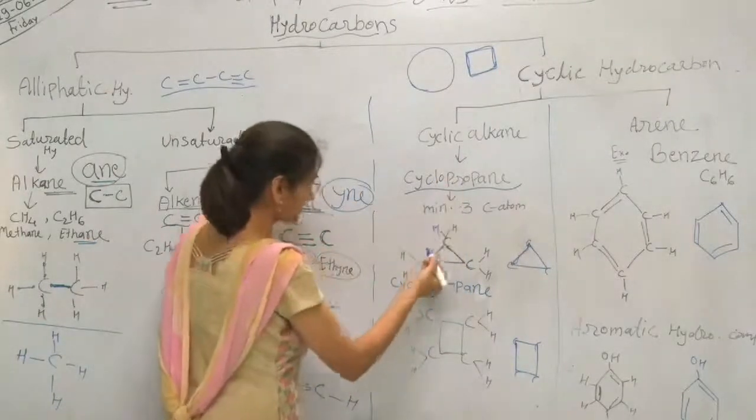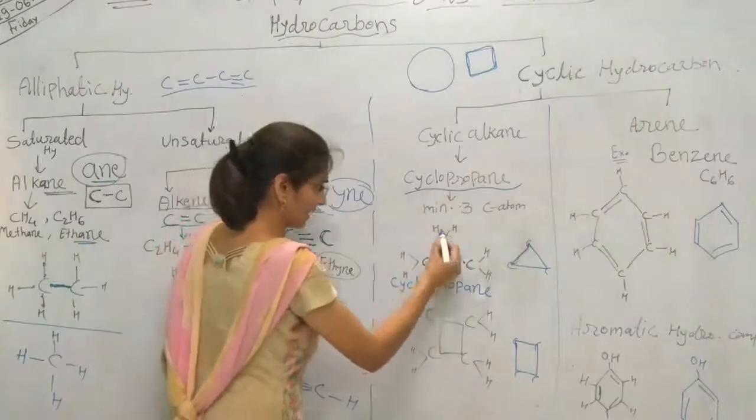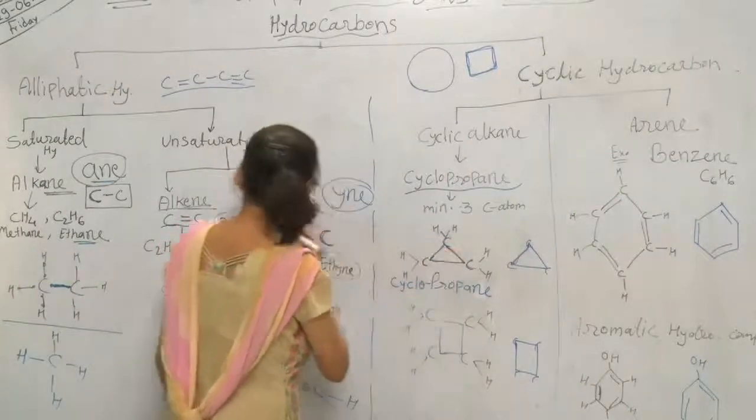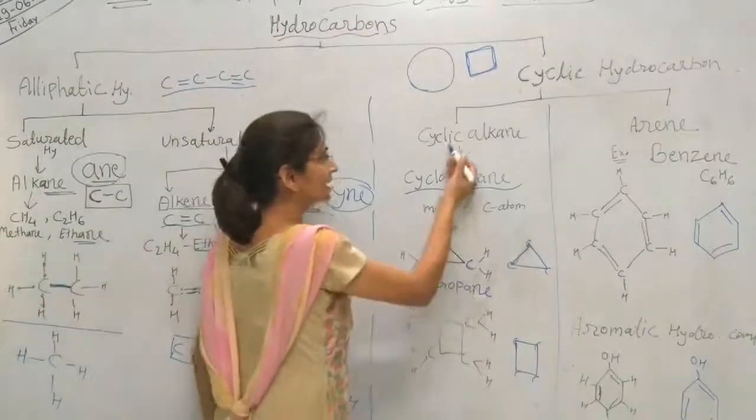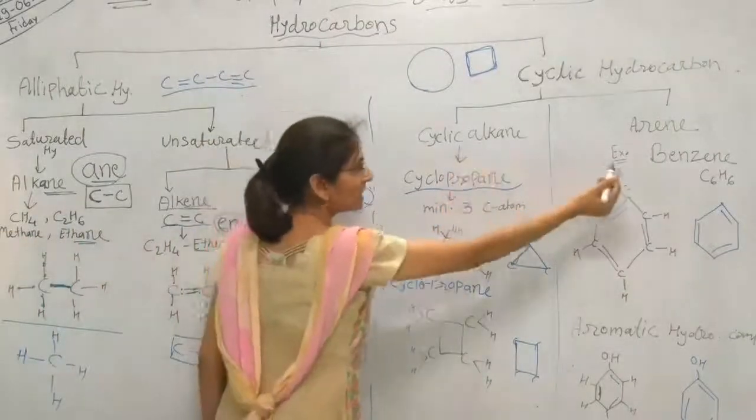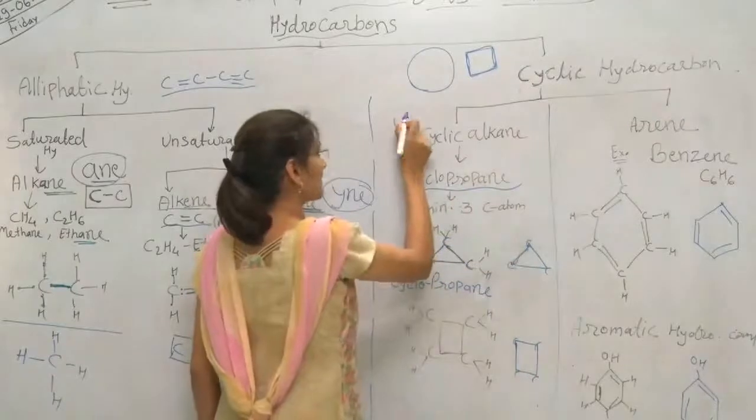As it is aliphatic type, it is single covalent bonded like this. It is saturated, not unsaturated.